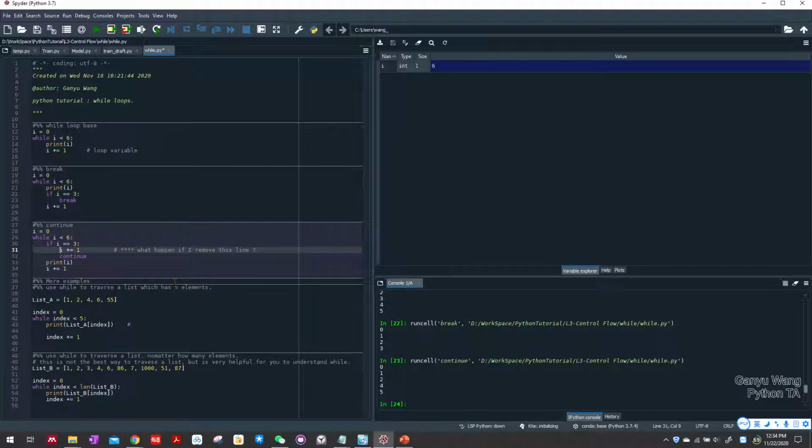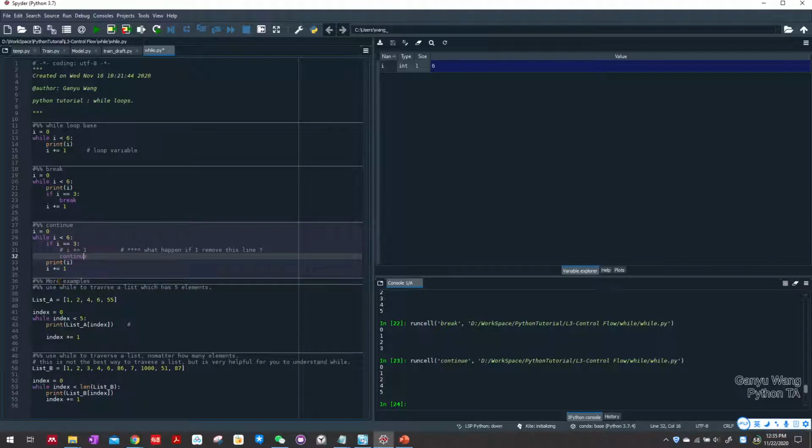Let's try a small trick here. If I forgot to change i when i is 3, that is, I forgot to change i to 4 in line 331, then if I run this program, my computer will get stuck here, because if i equals 3 it continues and i is still 3, then again continue.